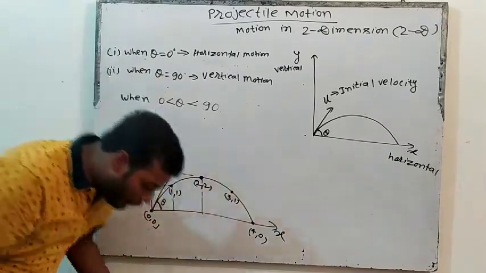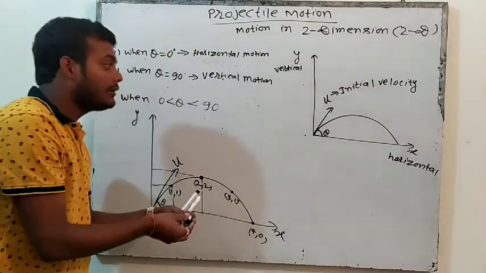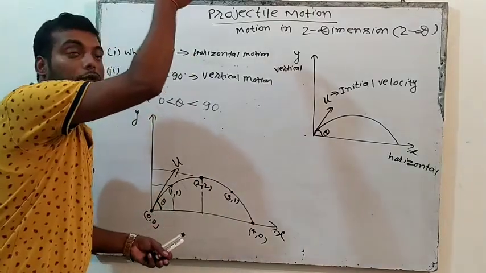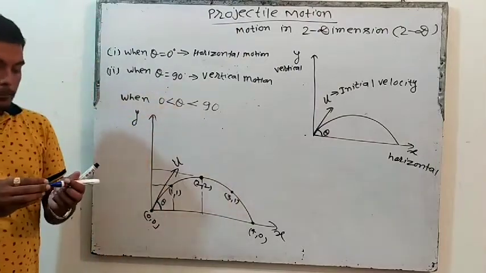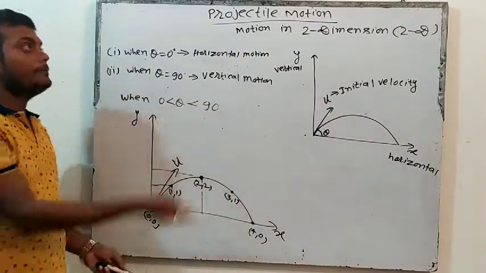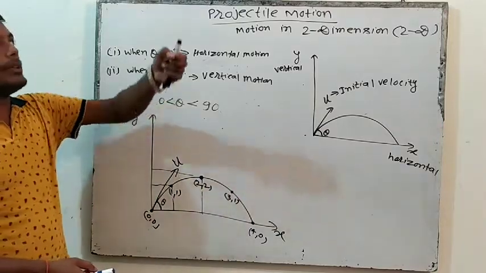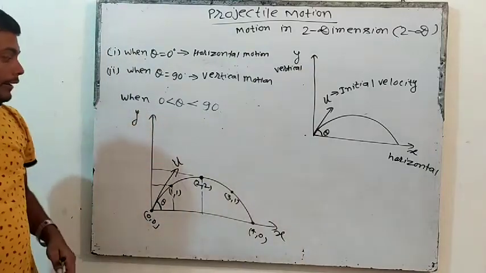When I throw with a speed of 10 meter per second, it will be 10, 9, 8, 7, 6, 5, 4, 3, 2, 1, 0. So at the maximum height it will be 0 and then it will fall back. It is happening like this now. See? So 10, 9, 8, 7 and at the highest point it will become 0 and then it will fall back.